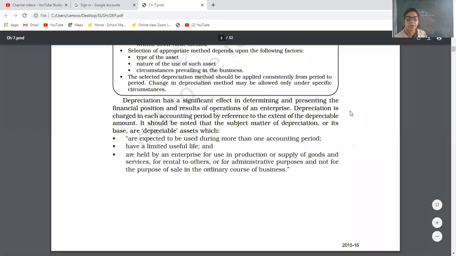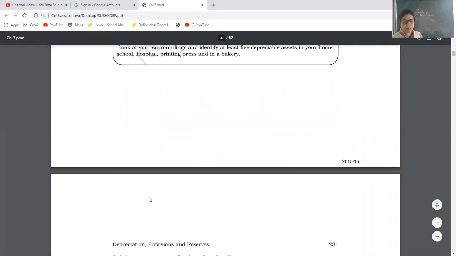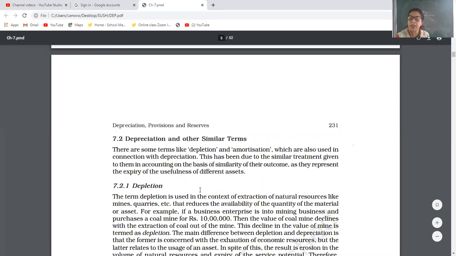Then features of depreciation: same points, decline, continuous, due to time passage, usage or obsolescence, in a continuous way. But be careful, it is a non-cash expense. Non-cash because it is not paid in cash.